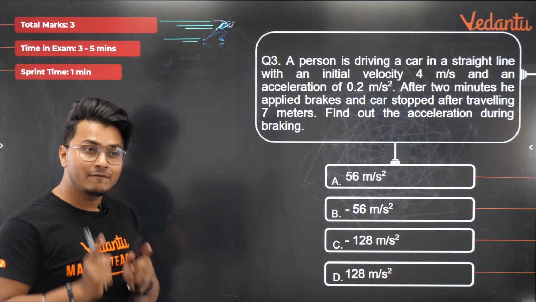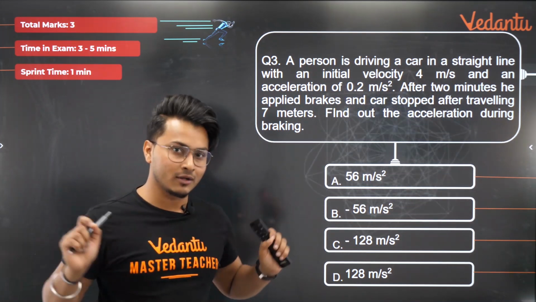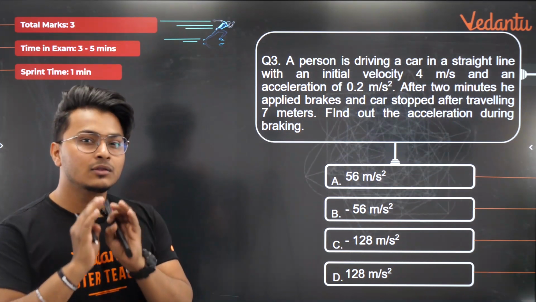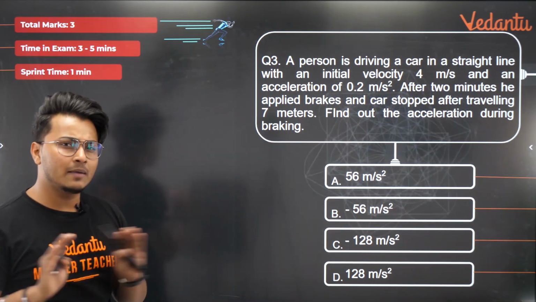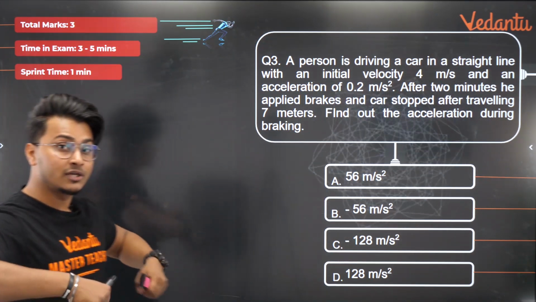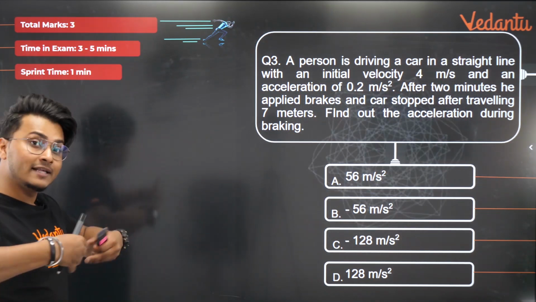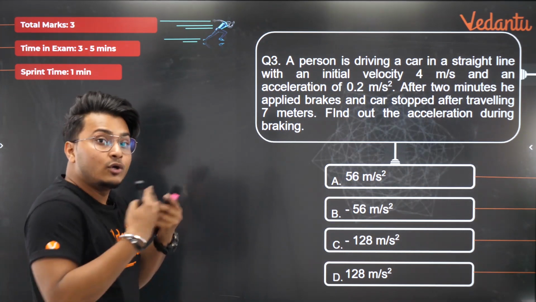Now this is a very, very similar question to the one which you have done right now. I would request you guys to give it a shot. I'll give you exactly 30 seconds to think about it कि कर सकते हो कि नहीं कर सकते हो. Same question है, ध्यान से देखो उसको, same question है. ठीक है? So a person is driving a car in a straight line with an initial velocity 4 meter per second. Now the initial velocity is given to you. So initial velocity 4 meter per second. And an acceleration of 0.2 meter per second square.